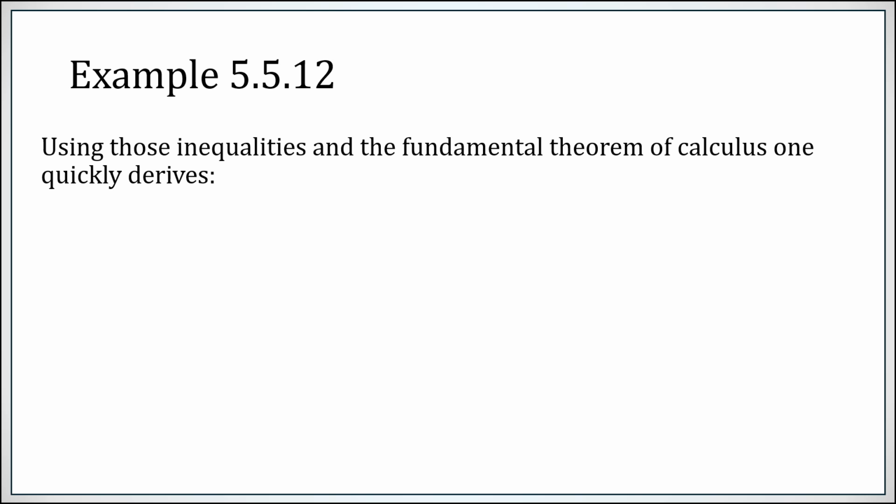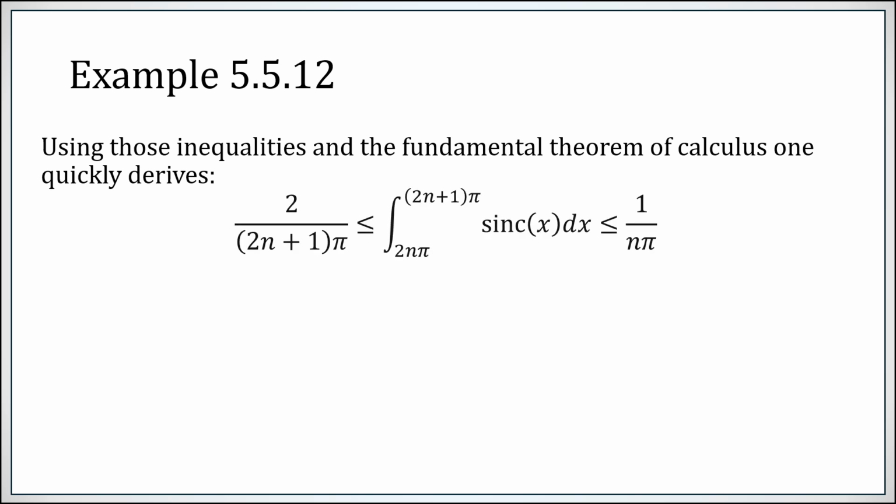So with those previously established inequalities, you can just integrate the sine function divided by those two constants to get some nice bounds on the integral of our sinc function. Specifically, from an even multiple of pi to the next odd multiple of pi, the integral of sinc is no bigger than 1 over n pi. Notice that this n is this lower bound's multiplier divided by 2, and bigger than or equal to 2 over this upper bound times pi.